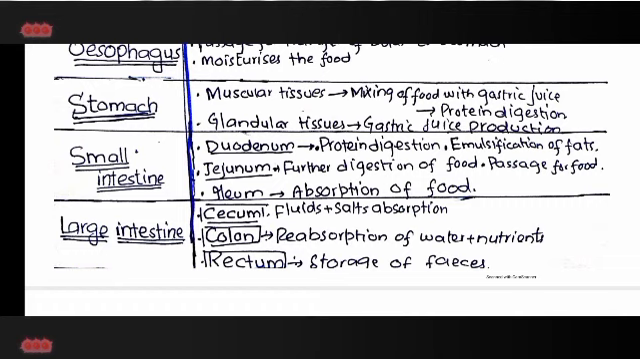I hope this video will be useful for you, but the length of this video is increasing. That's why I am dividing this lecture into two parts, and inshallah I will share the link of the general physiology of cardiovascular system and urinary system in description.